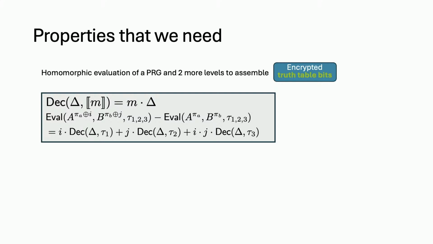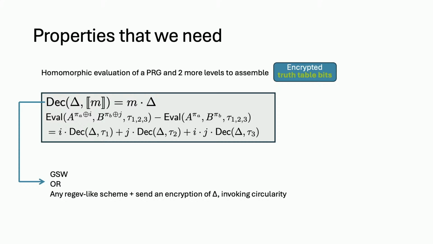We need the encryption scheme to be able to homomorphically evaluate a PRG, so that we can send the encrypted bit efficiently, and two more levels to assemble this truth table, because the truth table has π_A and π_B, different combinations of them. That requires two levels of multiplication. Beyond that, we need the decryption of the message to equal message times delta, and this giant evaluation property. These are all the properties that we need. If you can satisfy all of them, then you can plug it into the BitGC paradigm.